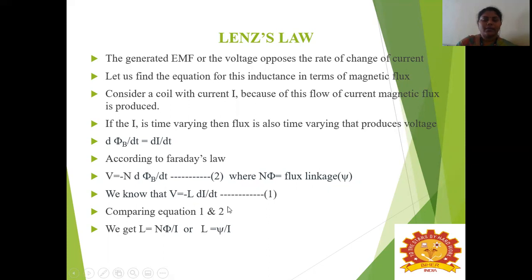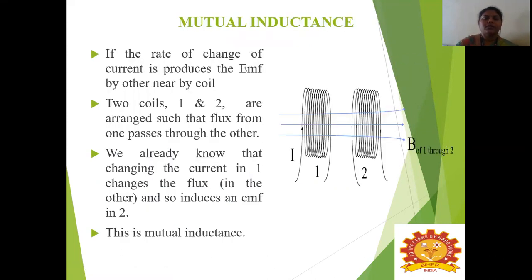So by comparing equations 1 and 2, we get that L is equal to N into d phi by I. This N phi, that is flux linkage, can also be written as L is equal to psi by I. So this is Lenz's law. So in Lenz's law, a negative sign will be there. That negative sign denotes that it opposes the change in the magnetic flux. So next we will see what mutual inductance is.